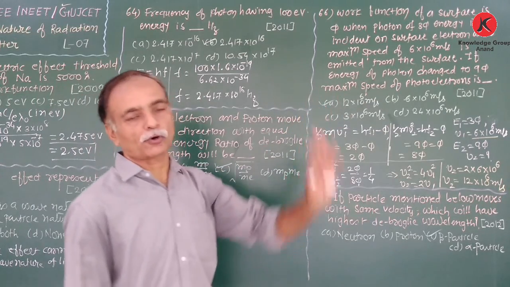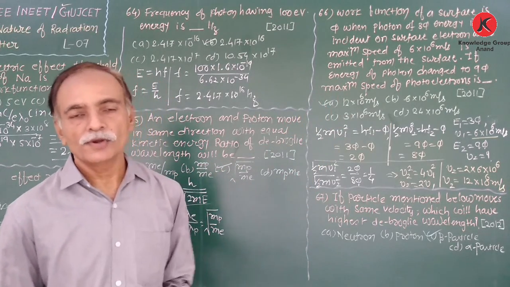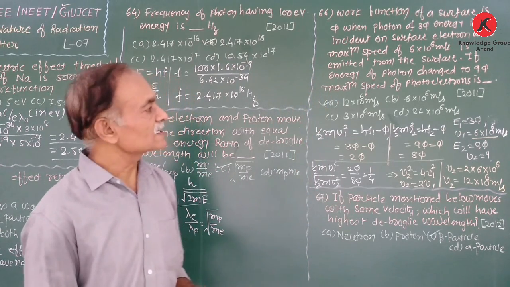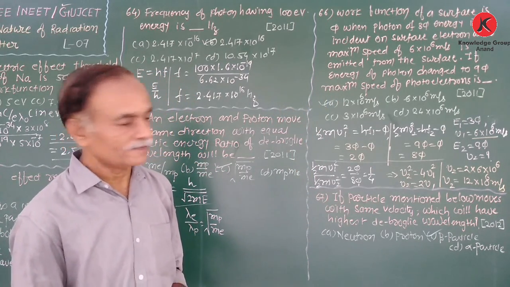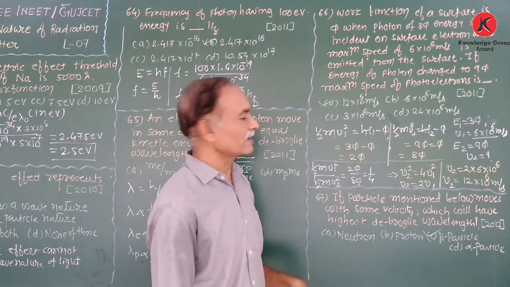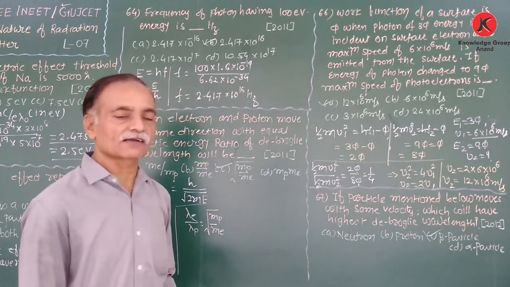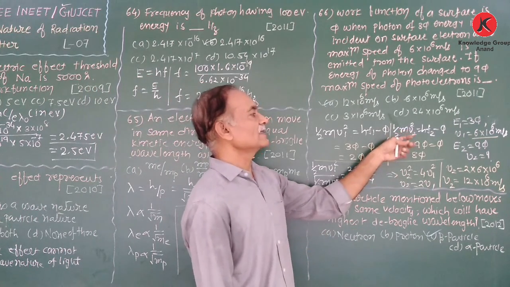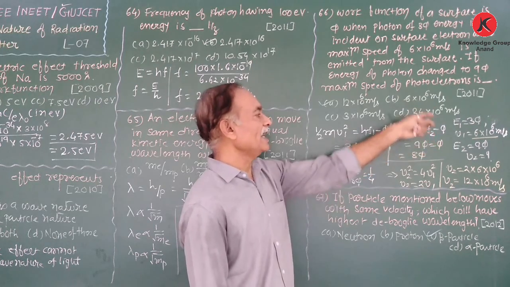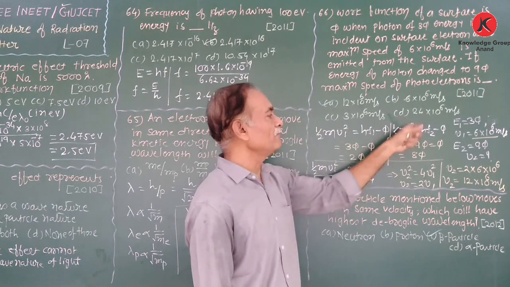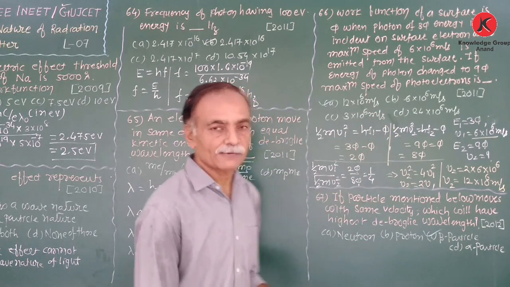If the energy of the photon changes to 9 phi, what is the maximum speed of photoelectrons? So from Einstein's photoelectric equation, half m v1 square is equal to h f1 minus phi. And when the energy is E2, at that time the maximum speed is v2, therefore half m v2 square is equal to h f2 minus phi.